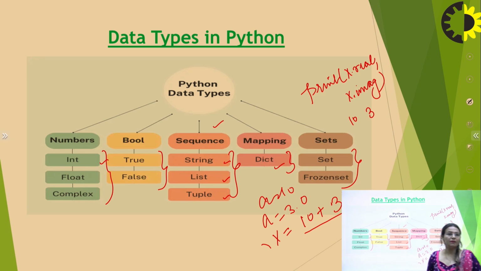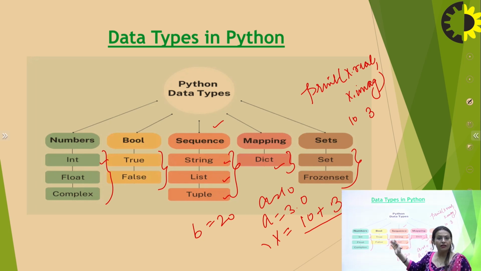Bool is a data type represented with the help of true and false, for any situation or condition. If I say a is equal to 10 and b is equal to 20, and then I print a equal to b, both variables will be checked and their values compared. If they are the same, it will return a true value, otherwise it will return a false value. So bool is that kind of situation.